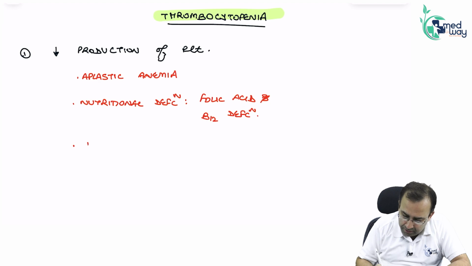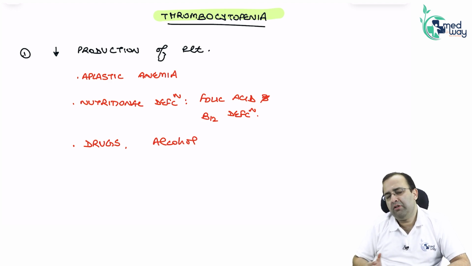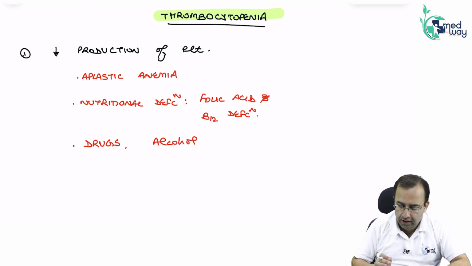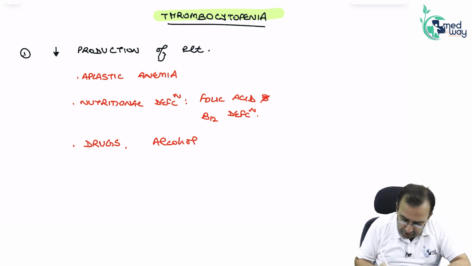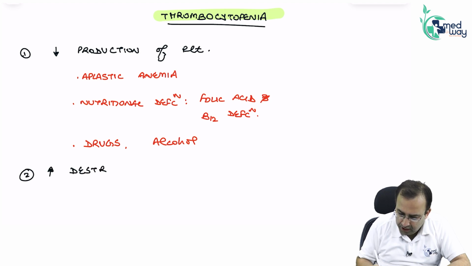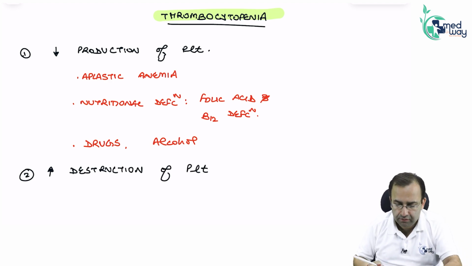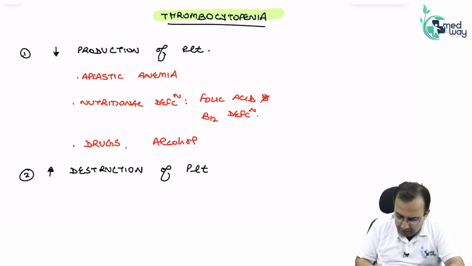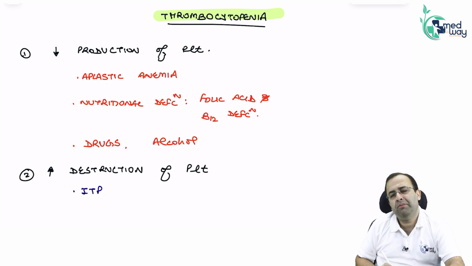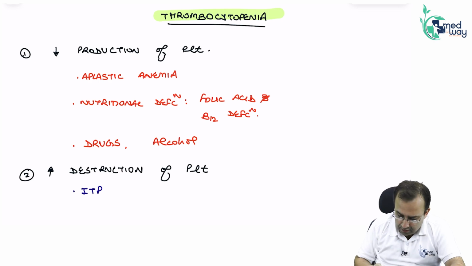Next, it can be because of drugs and alcohol. Drugs like thiazide diuretics, and alcohol. Reduced production of platelets. Next, it can be because of increased destruction of platelets. Either they were produced less, so platelet count was low, or destruction increased. Increased destruction of platelets. Why? Because of ITP, immune thrombocytopenic purpura, with antibody against platelets.